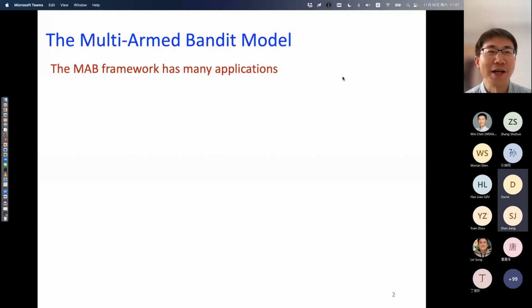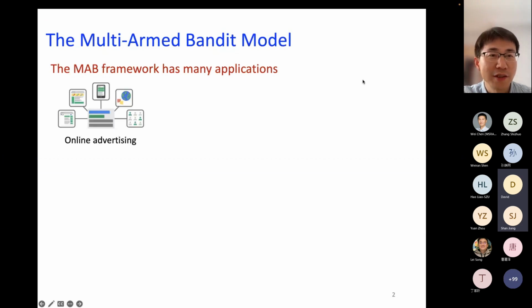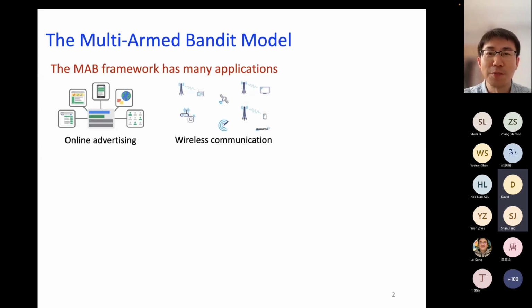All right. So the multi-arm bandit model. It's actually a very classical model in online learning and has found many applications in important areas. I'll give you a few examples. The first one is online advertising. Basically we need to figure out which advertisements work better for which users. So somehow we need to learn the effectiveness. But at the same time, we don't want to spend all the time learning, because then the companies will lose revenue.